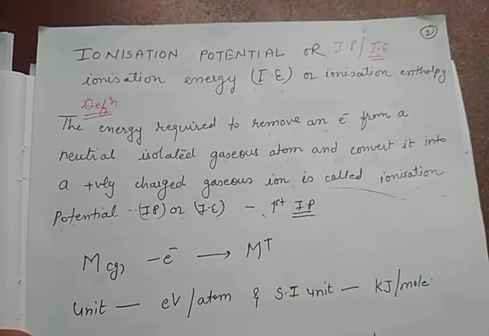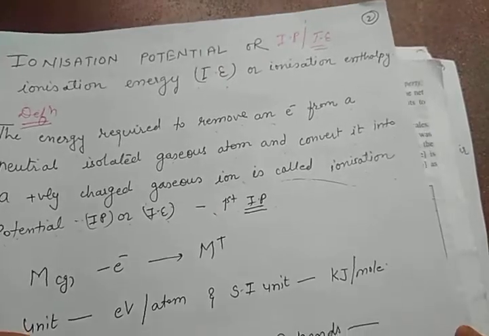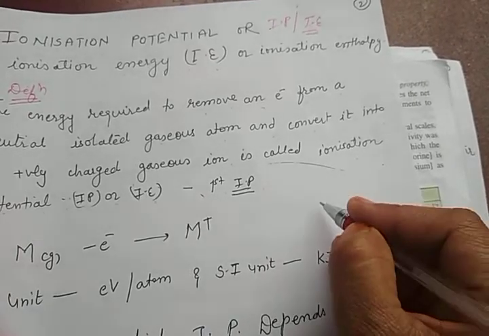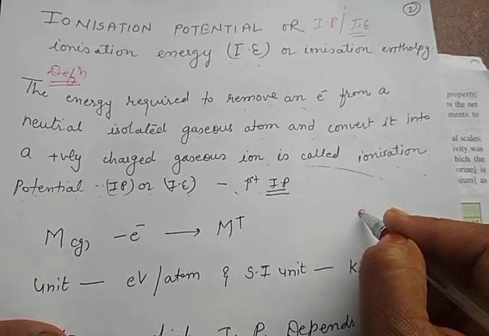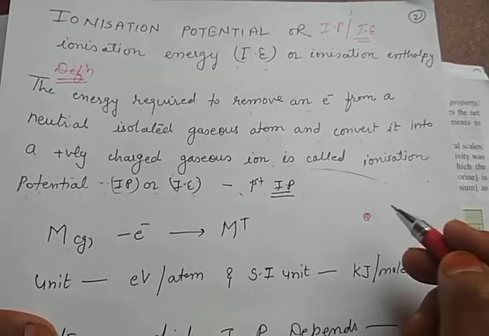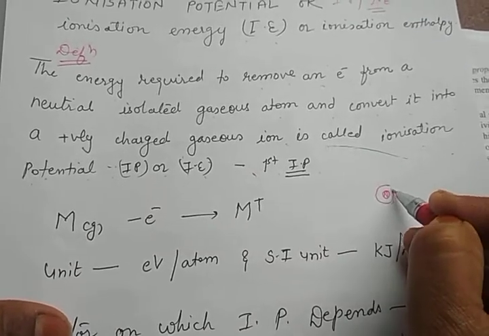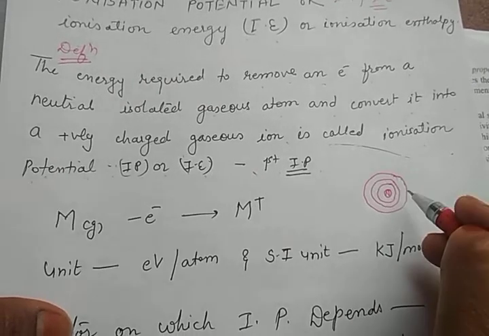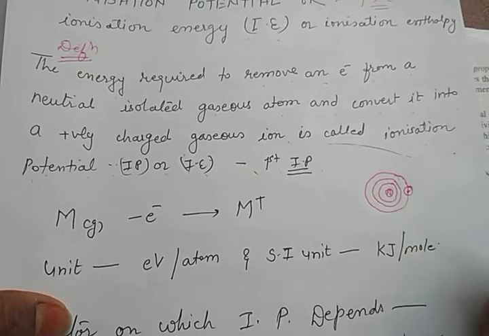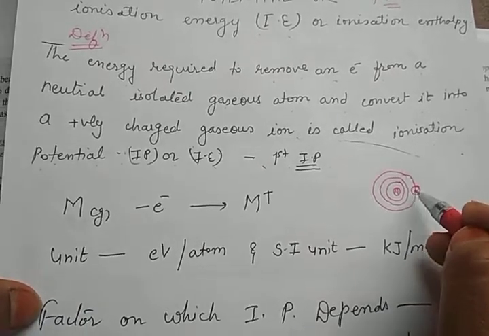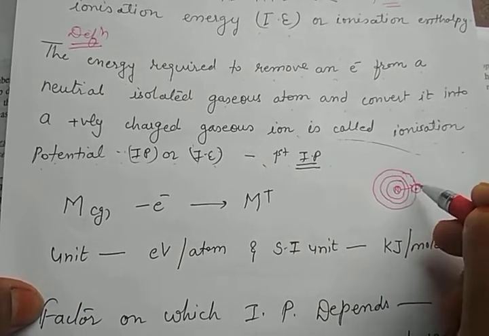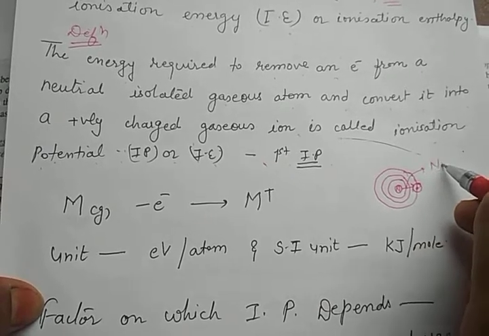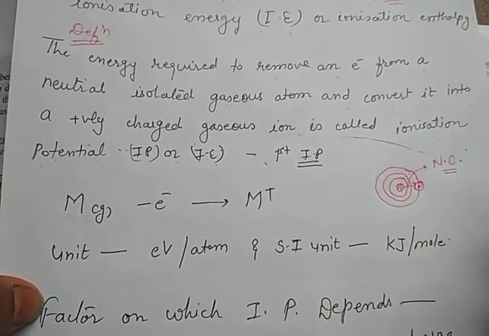Now we can understand this same definition. Let's consider the structure of an atom. This is the nucleus in the center. It is the first shell, second shell and the third shell in an atom. The electron present in the last shell is attracted by the nucleus by a force of attraction, which is called nuclear charge.